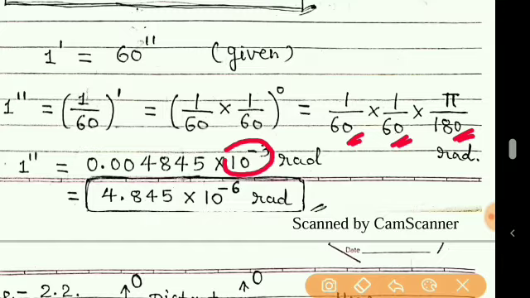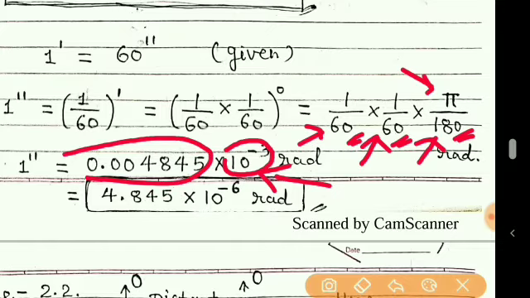Now forget about these zeros because we have already kept 10 raised to minus 3. Now the calculation part: pi, that is 3.14, then divide by 6, again divide by 6, and again divide by 18. In your calculator you will find this type of value.